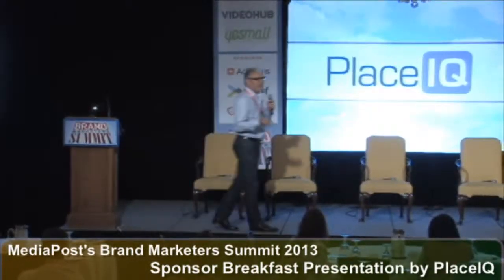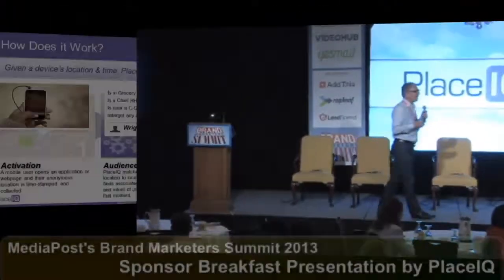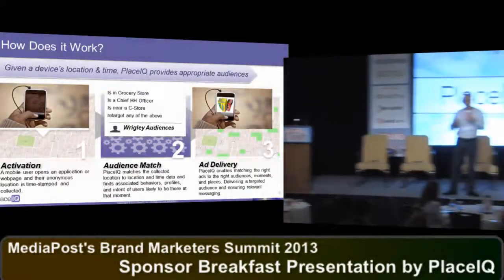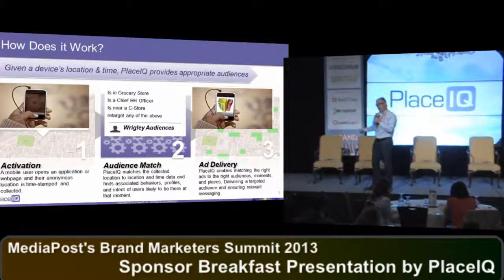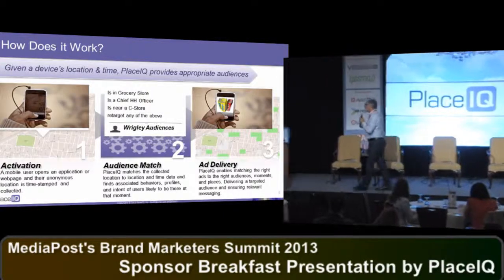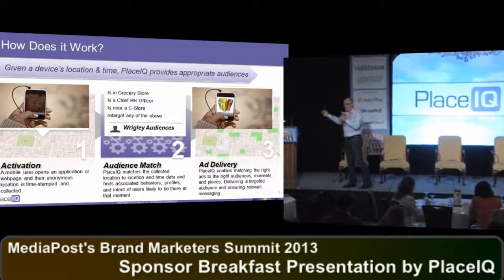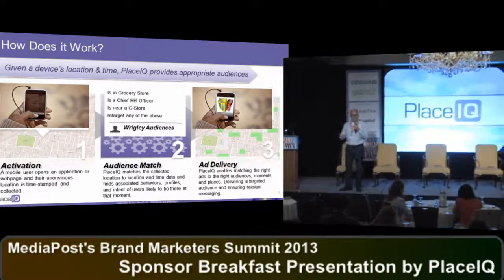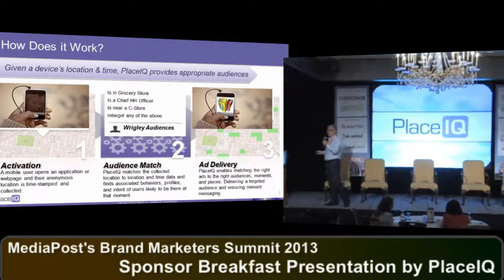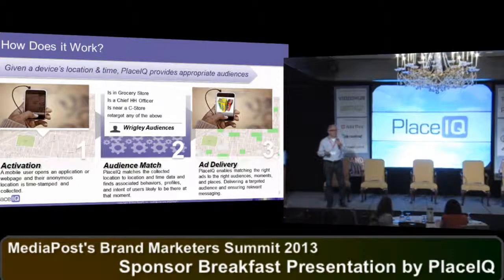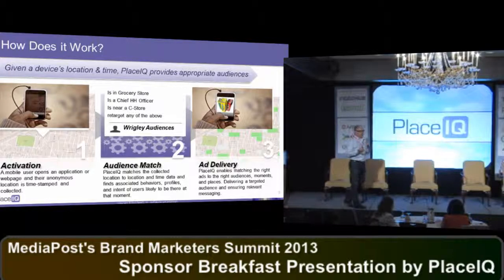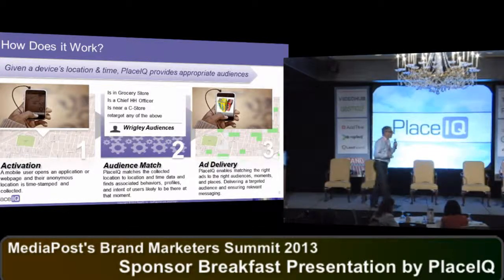User comes onto their phone, opens up an app that happens to be location aware, and we look at all the advertisers that are running, and we find someone that may want a user that's in that particular location. And so that's our reason for being, and then we run the ad to that user, again, using a standard ad position on a mobile website, but most of the ads that we run end up in applications. Why? Because those are the ones that ask for your location and are location aware.